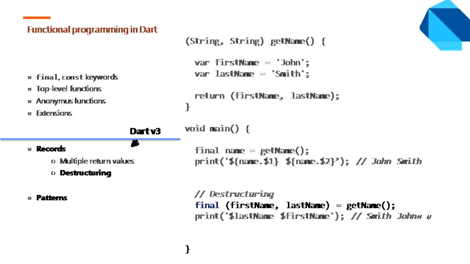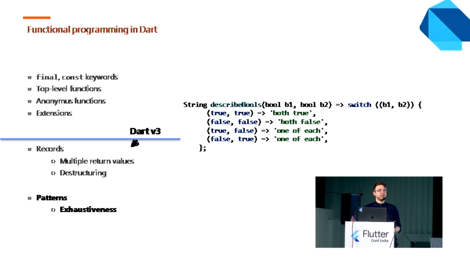For example, we can also take a look at exhaustiveness in pattern matching. We can have an example of how to describe the behavior of two Boolean values. We need to collect all of the cases that we can consider, and if one of the cases is missing, then we receive a compile-time error.